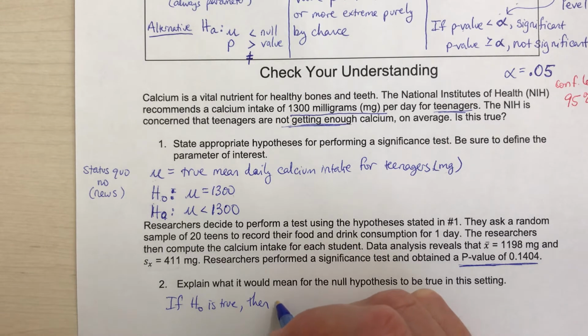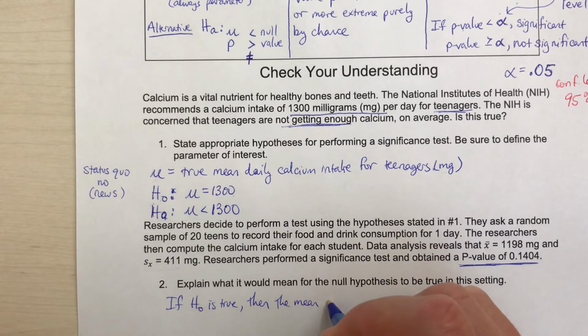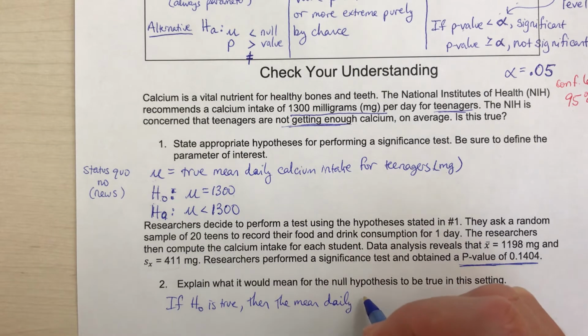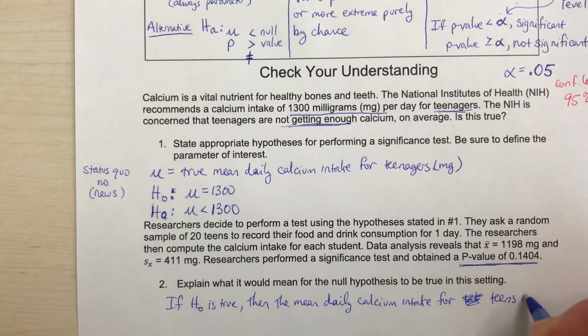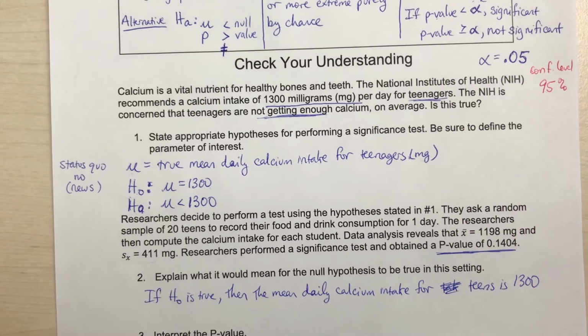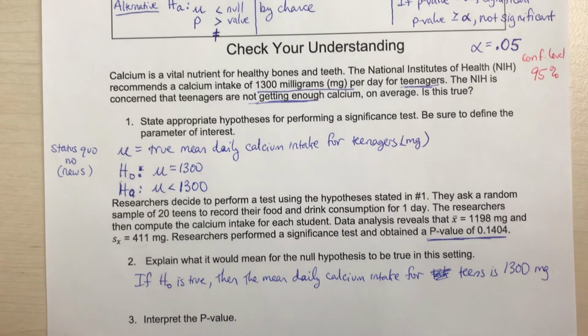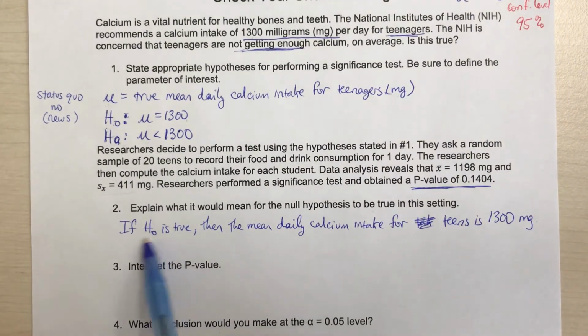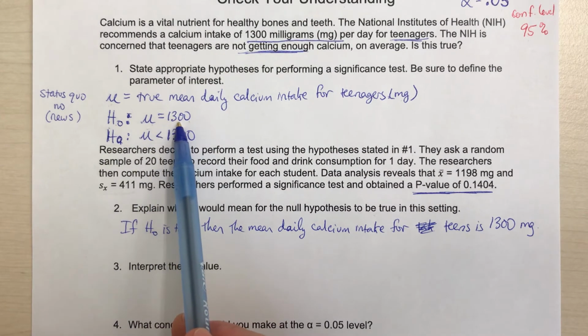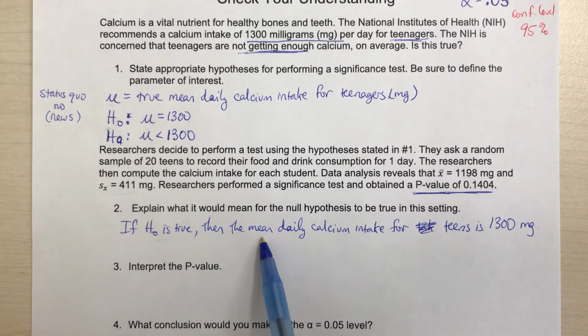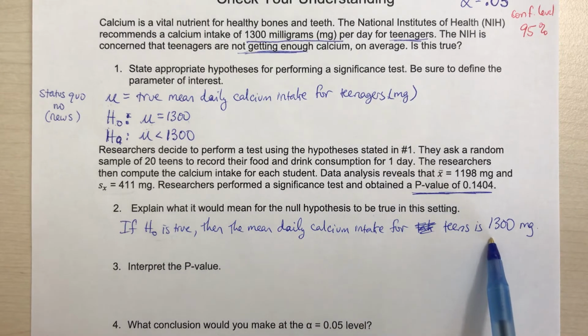then the mean daily calcium intake for teens is 1,300 milligrams. If the null hypothesis is true, then that means our null hypothesis is that the true mean is 1,300. So if this is true, then the mean daily calcium intake is going to be 1,300 milligrams.